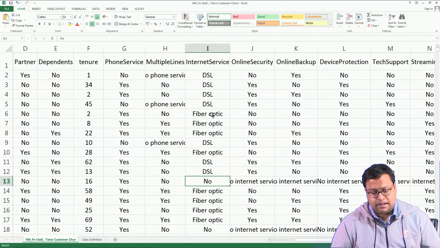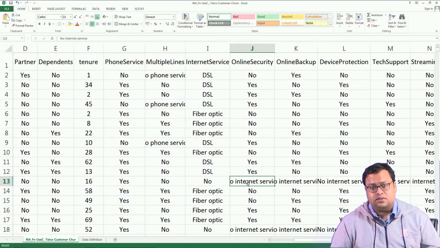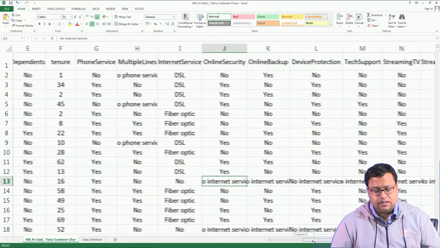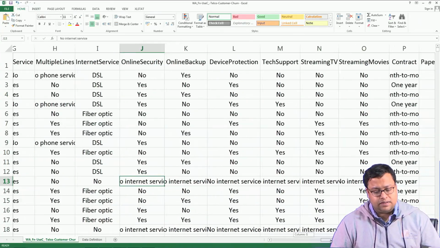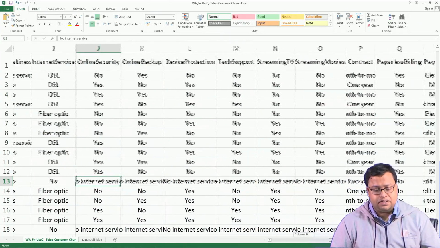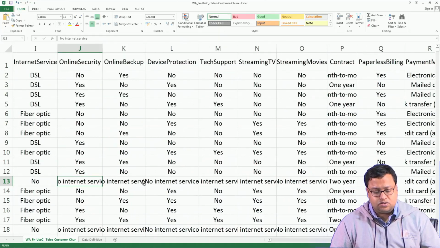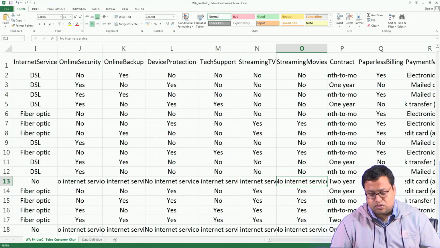Online security: if there is no internet service, then there is no requirement of online security, so there is yes, no, and no internet service. Similarly, online backup, device protection, and tech support are yes/no questions, and streaming TV and streaming movies, whether they consume those things or not.